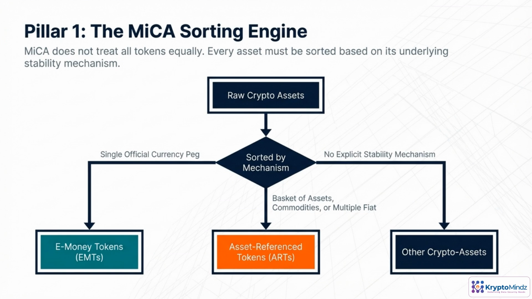MiCA starts from a basic question. What makes this token stable, if anything? Picture a big bucket of raw crypto assets. The law then sorts them by their stability mechanism. If the value tracks one official currency, it's treated as an e-money token. If it's backed by a basket of assets, commodities, or multiple currencies, it becomes an asset reference token. If there's no explicit stabilizing mechanism, it's classified as a regular crypto asset.